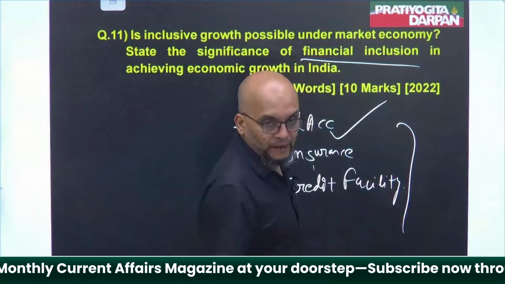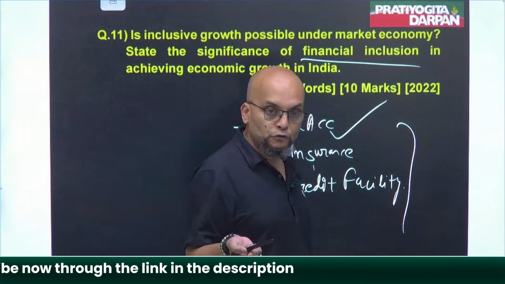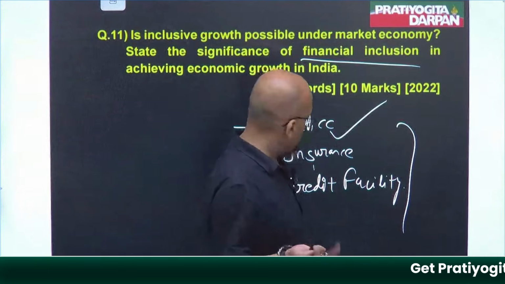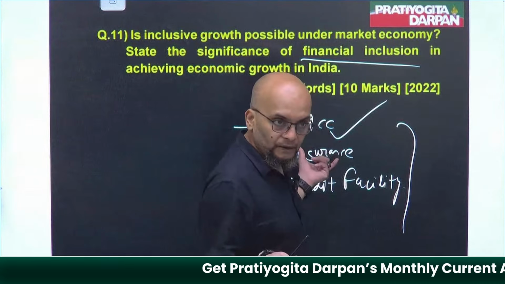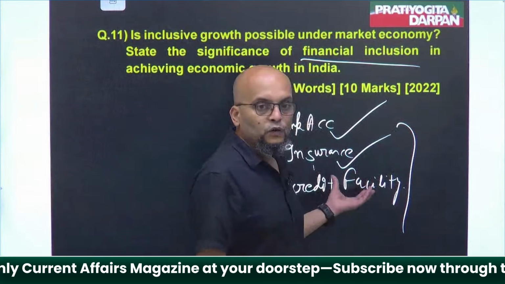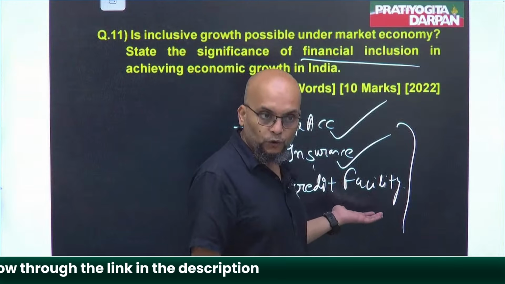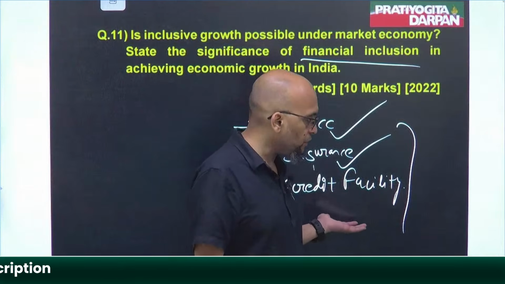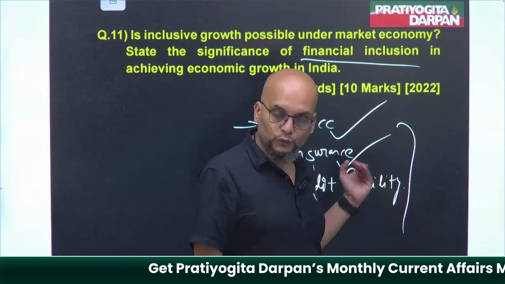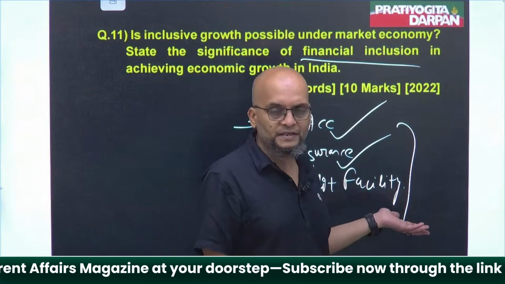Then government started providing insurance also. Government also started schemes like Atal Pension Yojana and all, so as to insure the people. For credit, government started giving 10 lakh rupees of loan. Remember or not? You have not read the policies? Till 10 lakh you can get the loan from the government, to start any small business or shop or whatever.